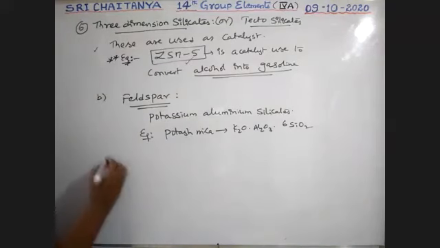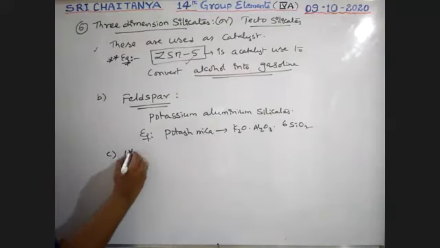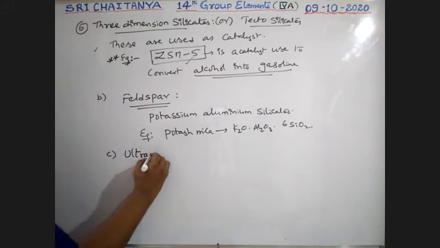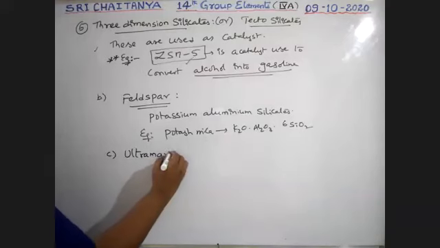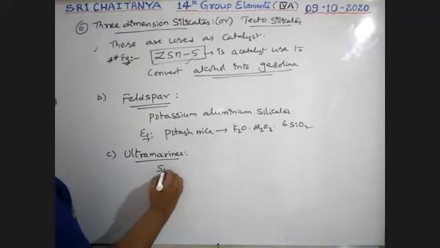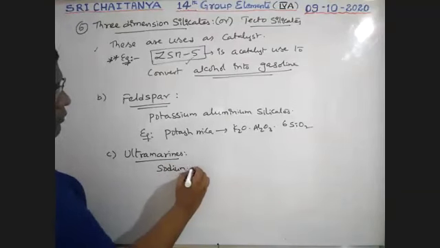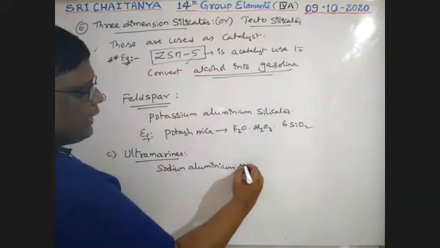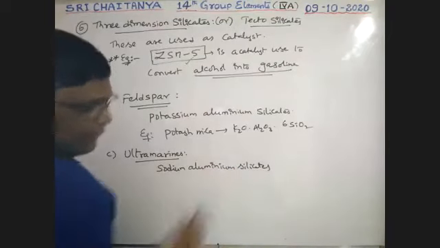Next, third one, C. Ultramarines, colored gemstones, boys. These are sodium aluminum silicates containing sulfur.